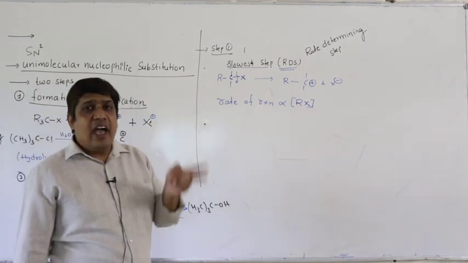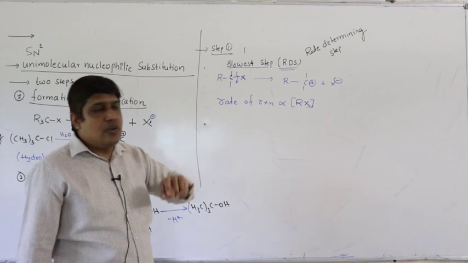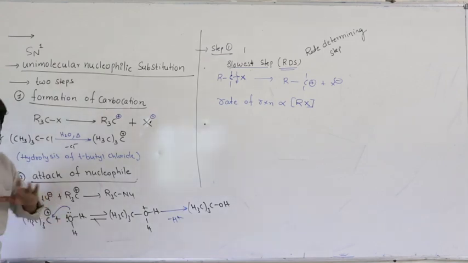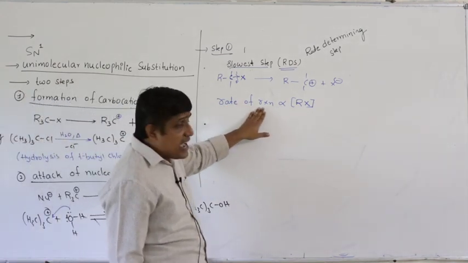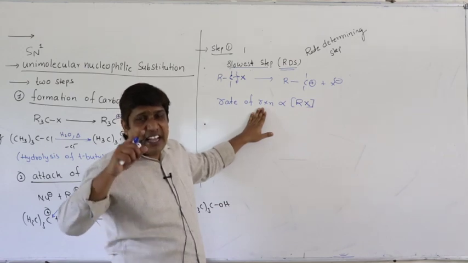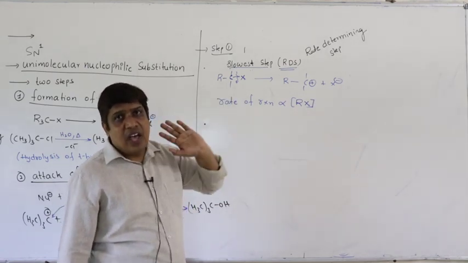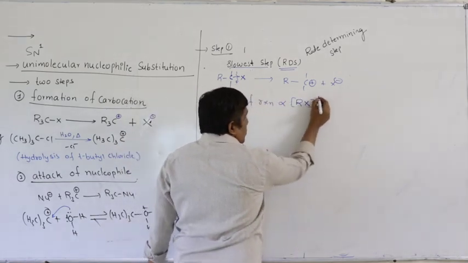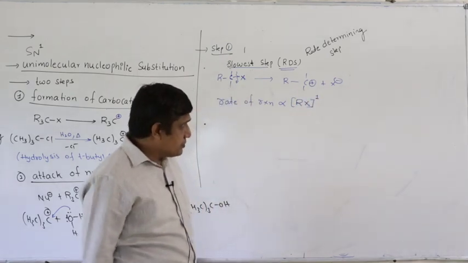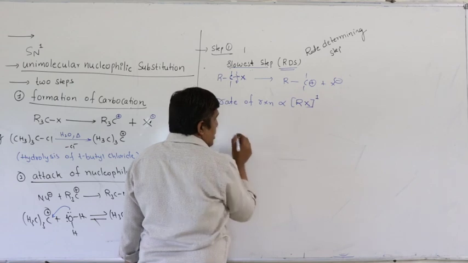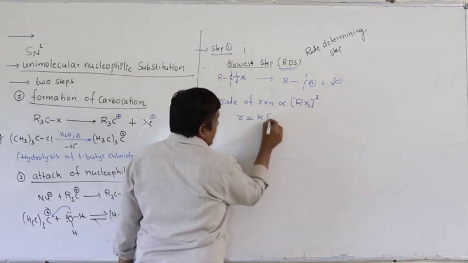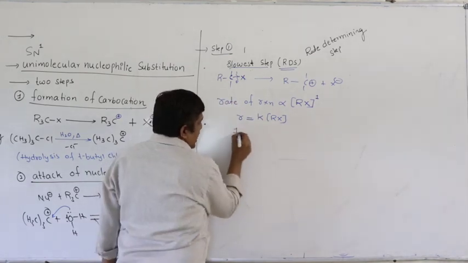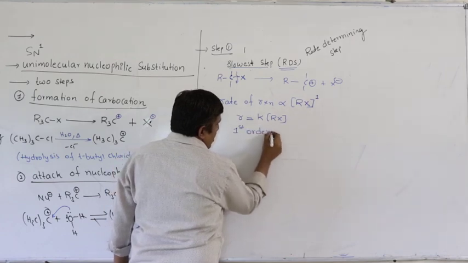In SN2 we have both alkyl halide as well as nucleophile. But here the attack of nucleophile can only take place in the second step, not in the first step. So rate of reaction does not depend upon the concentration of the nucleophile. Here it depends only upon the concentration of alkyl halide, to the power 1; this you will study in kinetics. So rate of reaction is directly proportional to concentration of alkyl halide. So rate equals K into RX. There is only one molecule involved, therefore it is a first order reaction with respect to this step.